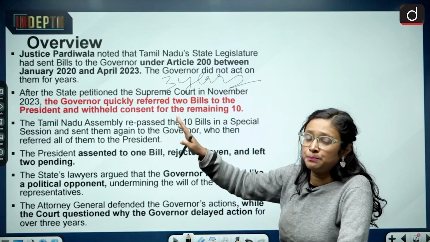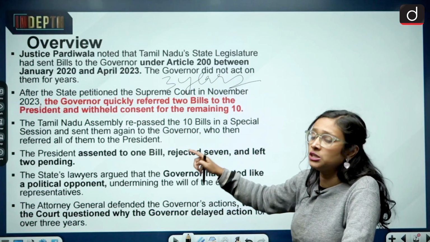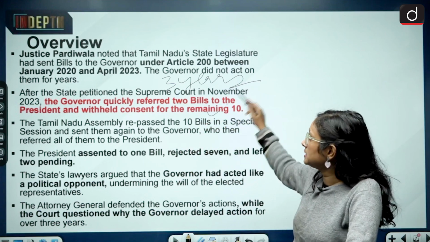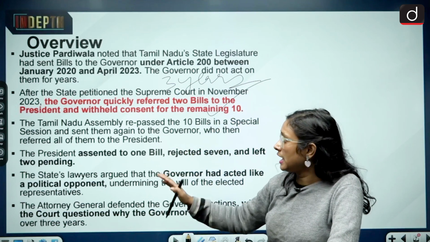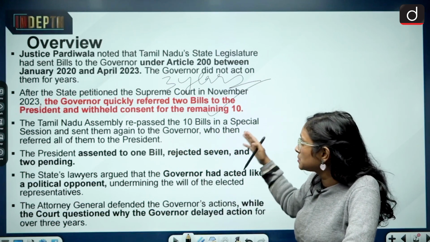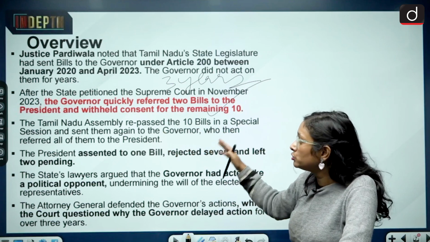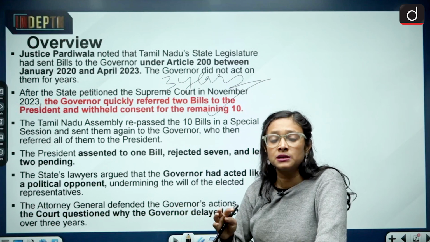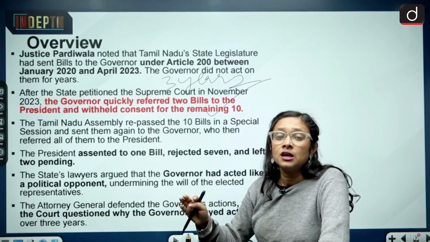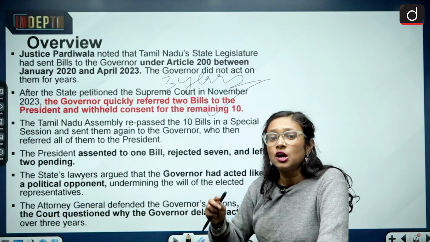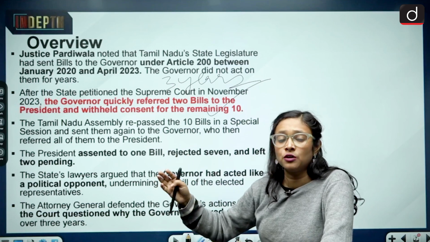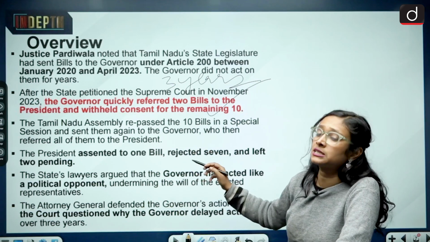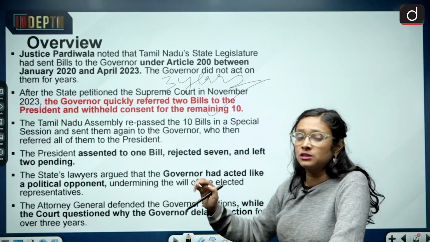After the state petitioned the Supreme Court in 2023, the governor quickly referred 2 bills to the president and withheld consent for the remaining 10. So this is a matter of concern. The Tamil Nadu Assembly repassed the 10 bills in a special session and sent them again to the governor, who then referred all of them to the president. What we are seeing here is that the governor is not simply consenting to the bills, but either withholding the bill or sending it to the president for reconsideration. Out of 10, the president assented to 1 bill, rejected 7, and left 2 pending.